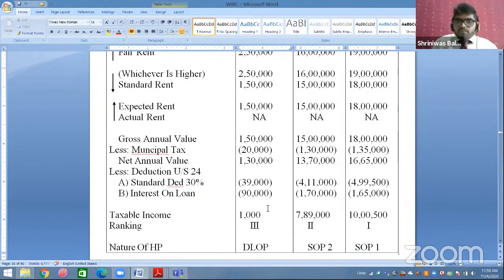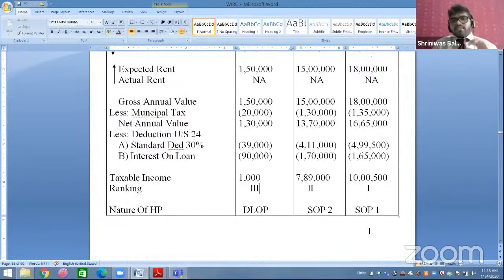For this kind of sums where all 3 or all 5 house properties are SOP, you have to calculate income in a normal way. Then you have to rank as per the total taxable income. Which has the maximum taxable income will be rank 1, second maximum will be rank 2, and third maximum will be rank 3. Now, rank 1 and rank 2 will be treated as SOP and the remaining will be treated as DLOP. Reason? Maximum you can treat 2 as SOP.